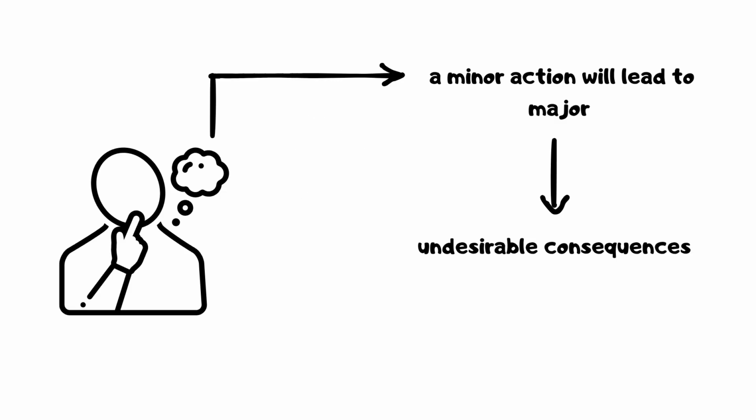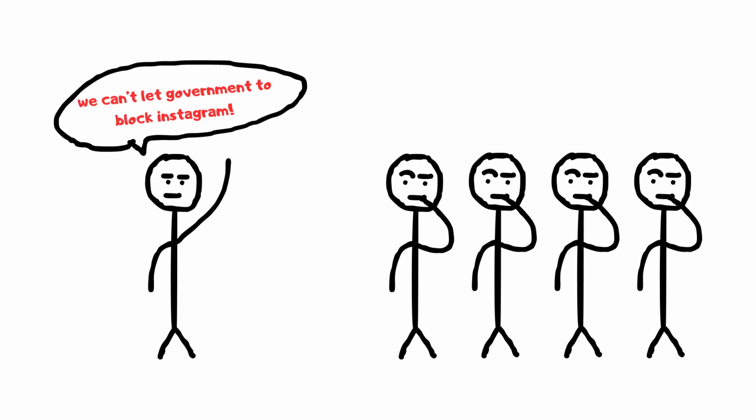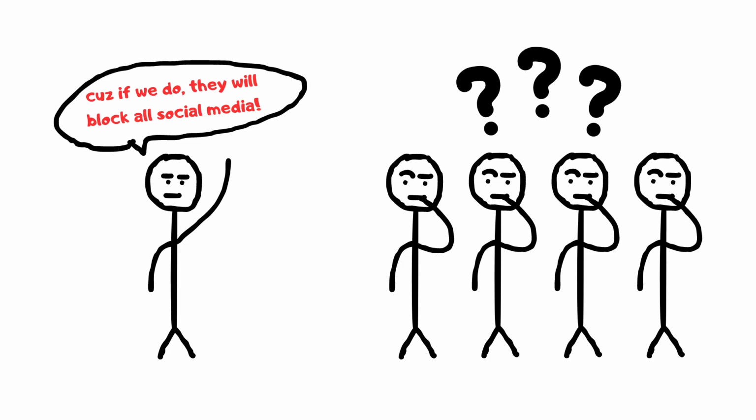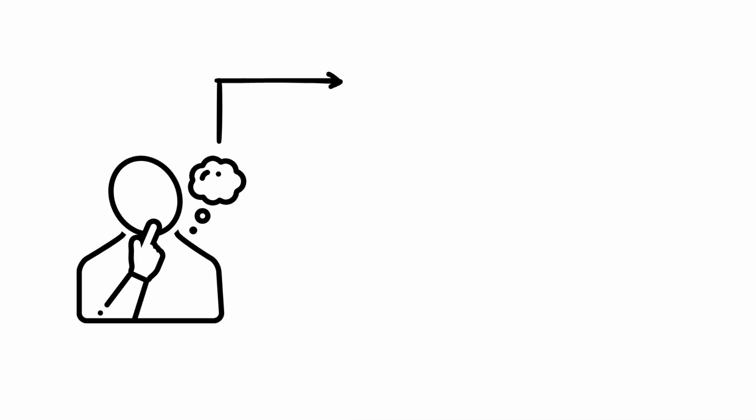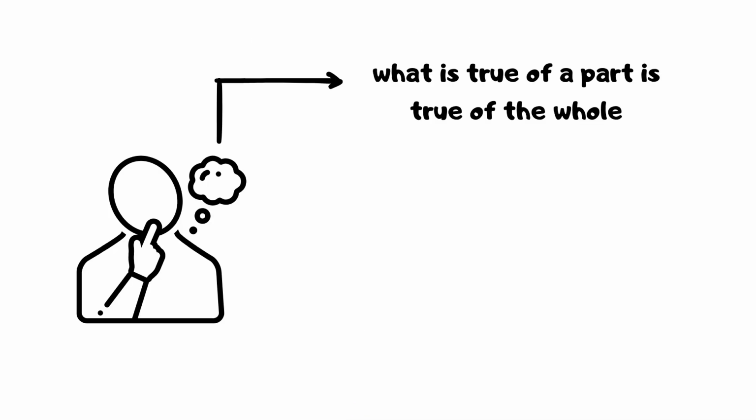Slippery slope, suggesting that a minor action will lead to major and undesirable consequences. For example, claiming that allowing any form of censorship will inevitably lead to complete government control of all media is a slippery slope argument.